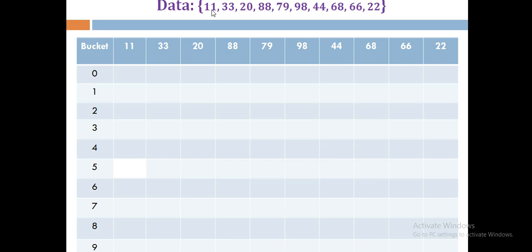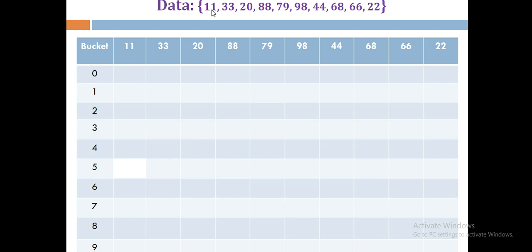For example, to store an element, what will be the hash value of that element? We are going to use the division method. 11 mod 10, where 10 is the size of the table, gives the remainder 1, which means at the location or index 1 we have to store the element.